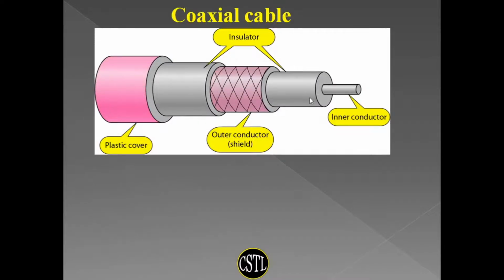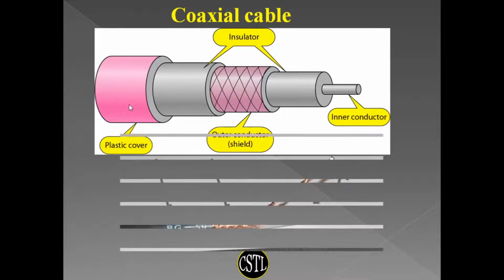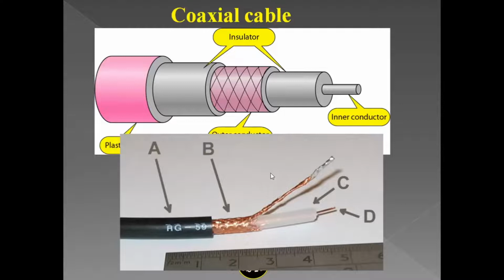This is the structure of the coaxial cable. This is the inner part, which is generally a copper conductor. This is the insulator part, plastic. This is also an insulator part. There is the outer conductor which acts as a shield, and there is an insulator which covers this shield, and there is a final plastic cover which is generally black in color. This is the real image of the coaxial cable. You can see this is the inner conductor, that is D. C is the insulator.